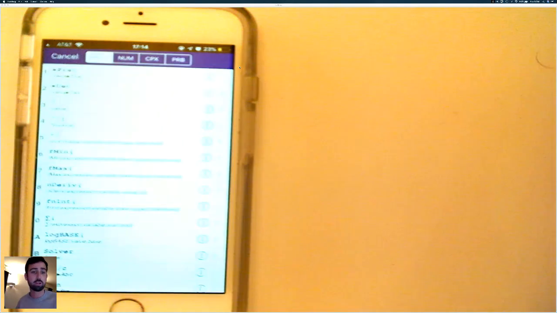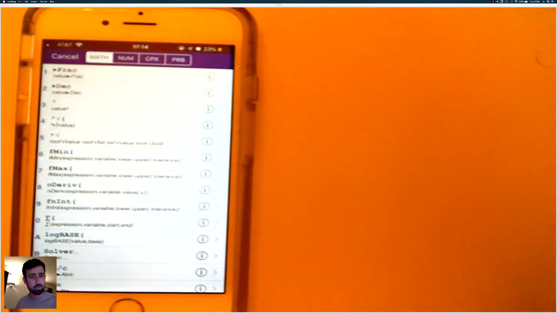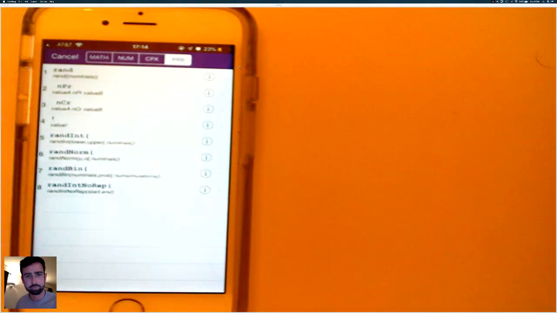So we want to randomly see how many decks it would take to get the full set of 5. What we're going to do is go to math, then over to probability. If you have your TI in front of you, the interface will be a little different, but it's essentially the same thing. Then we go to random int, number 5, and put in random numbers starting with 1, 5.